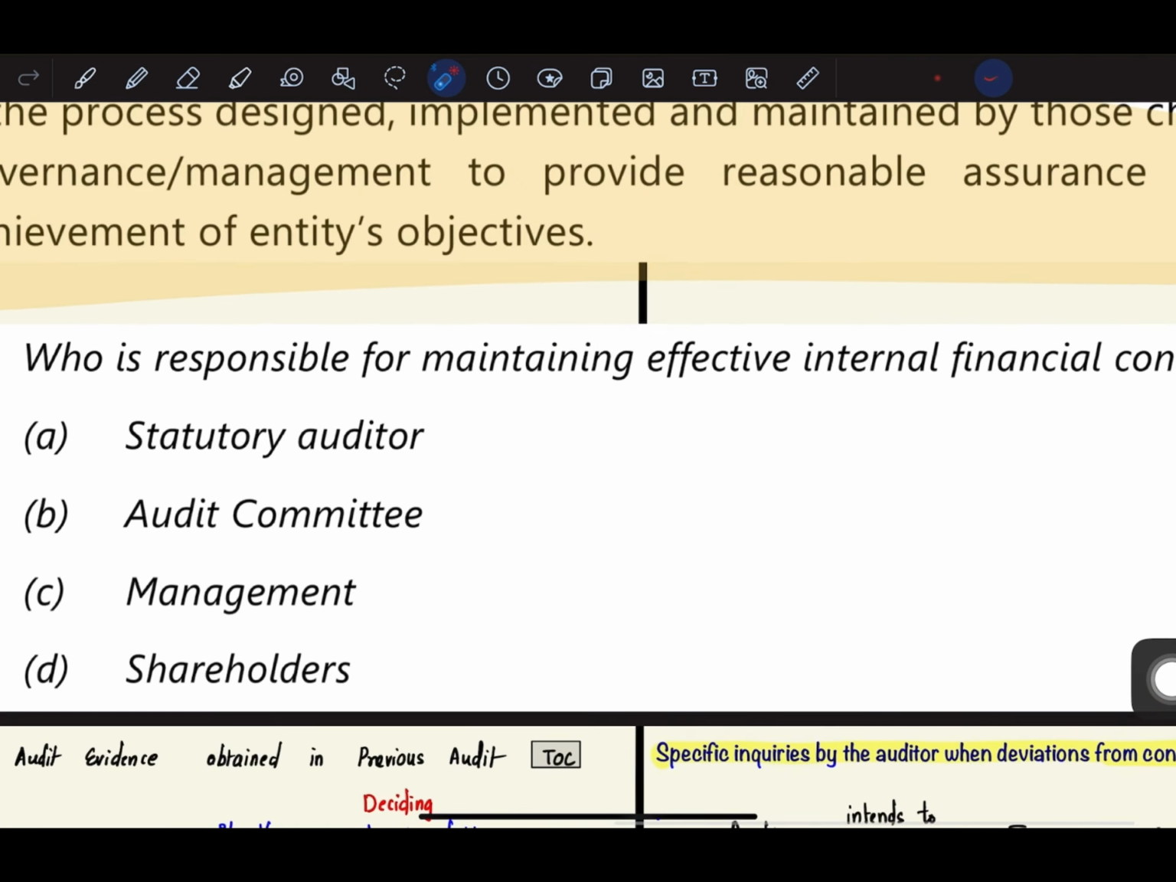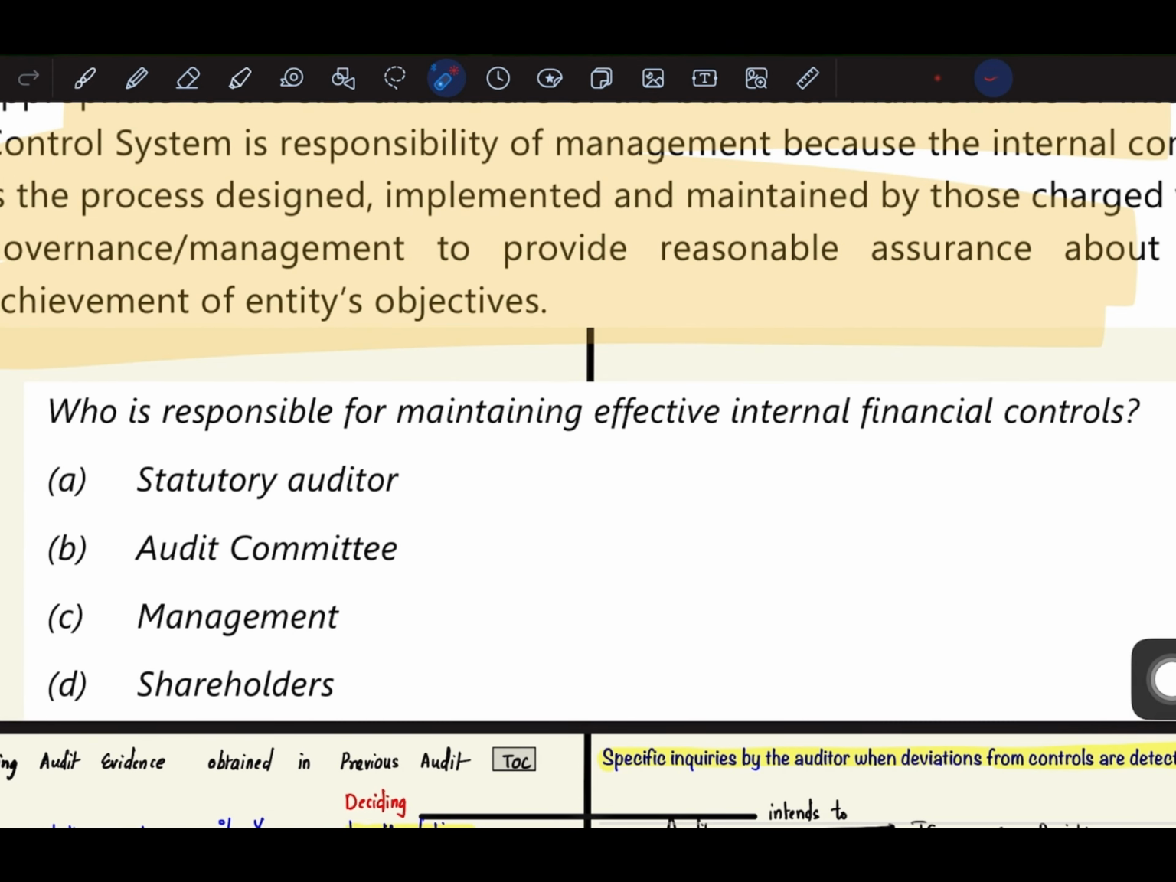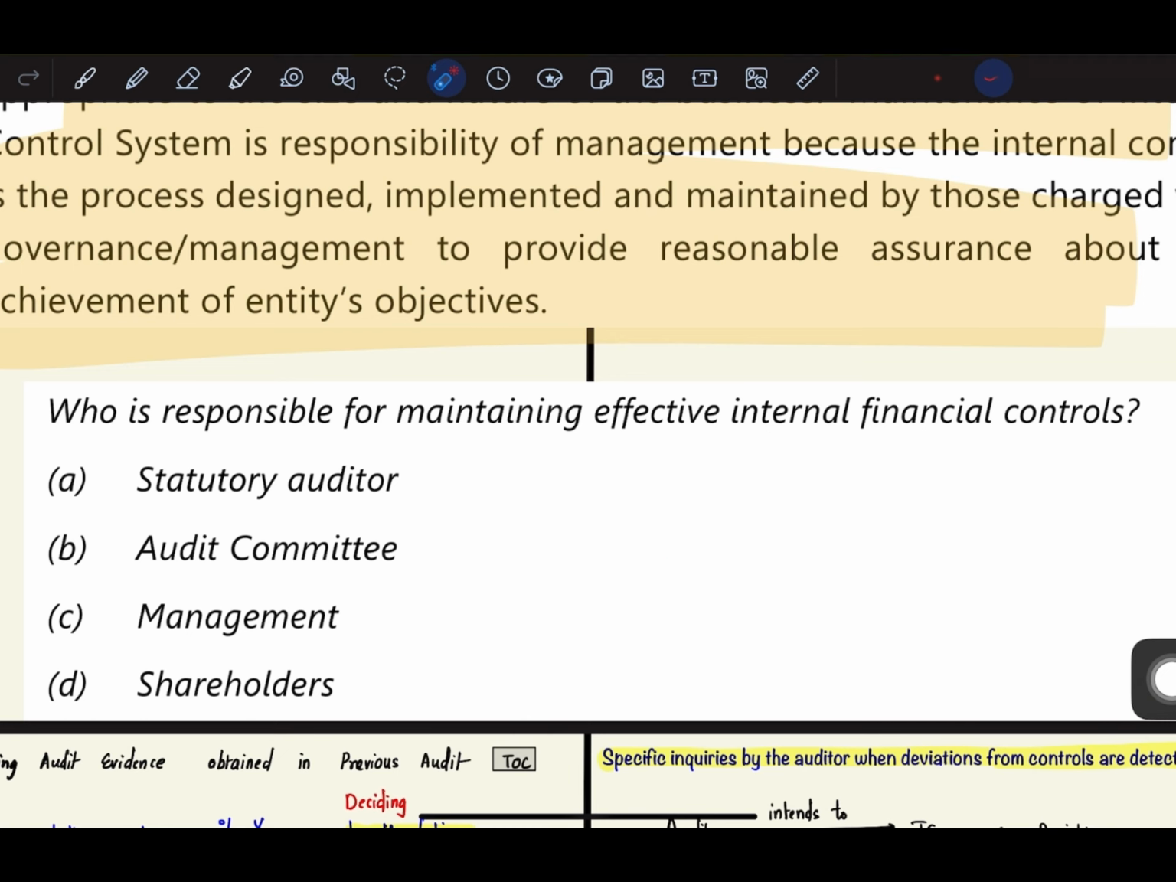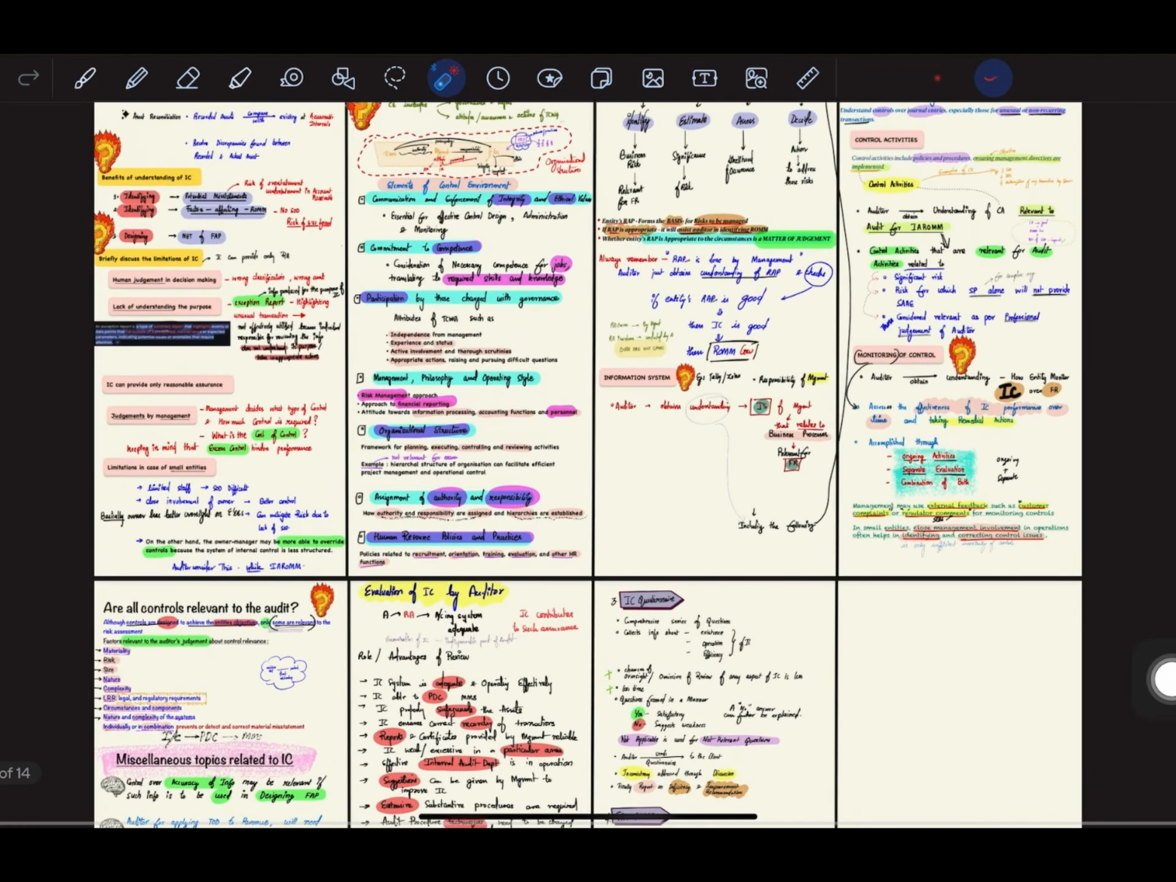Next, who is responsible for maintaining effective internal financial controls? We have already discussed internal financial controls in SA 610, the internal audit department part, so you can refer to that video. Management is responsible for internal financial controls. Internal financial controls are basically policies and procedures which are implemented by management regarding the control of a few aspects. So this was about internal financial controls, and we have completed the internal control part of SA 315.